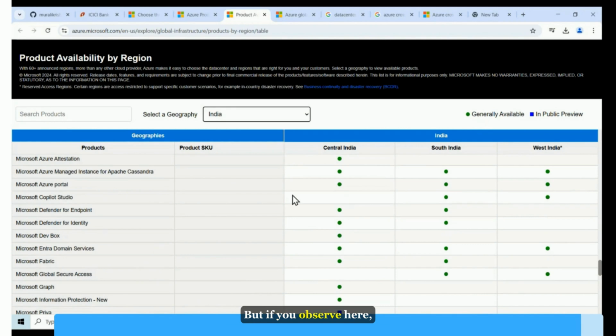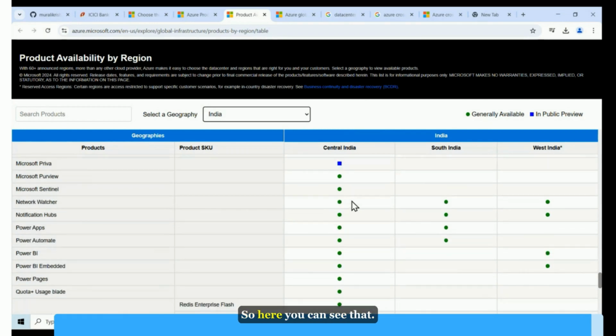But if you observe here, Microsoft Copilot Studio is not available in Central India. But you can see South India, it's there. Also West India, it's not there. So why are they offering it this way? Because it's purely based on the demand, right? It's purely based on the demand. They will try to offer it accordingly.